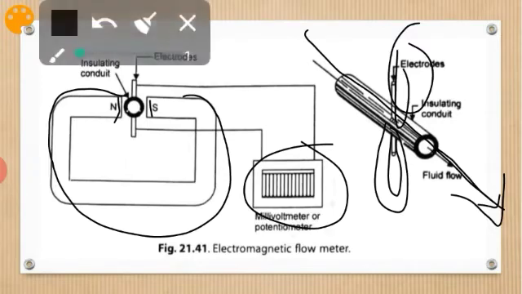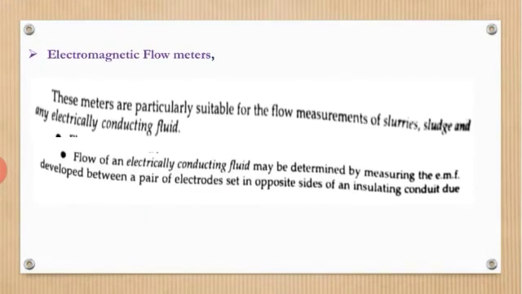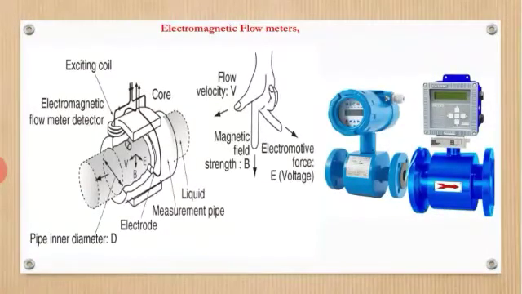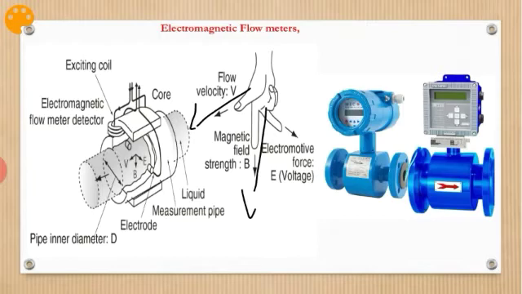One more figure I have here. You can see the electromagnetic flow meter. The flow is nothing but the velocity of the fluid flowing. Here is the velocity, the magnetic field strength is in this direction, and the electromotive force voltage will be developed here. This is the basic principle used here, Faraday's law of electromagnetic induction.